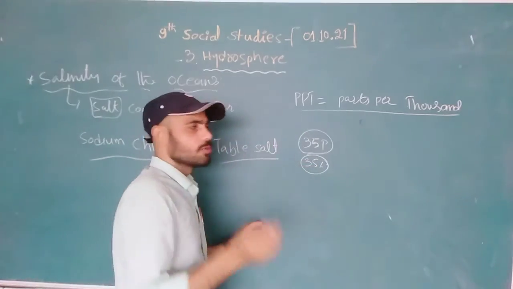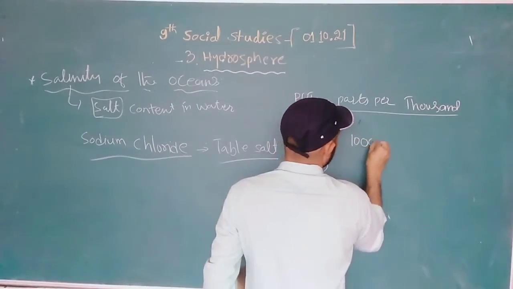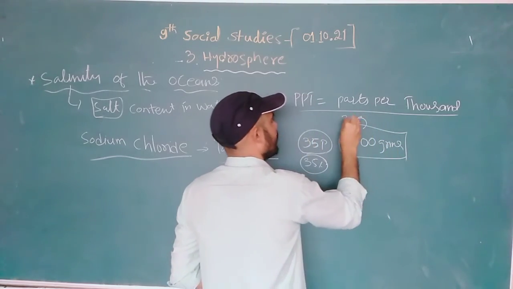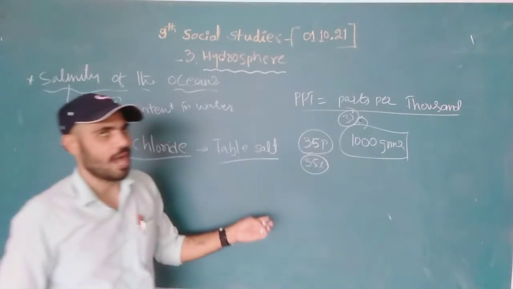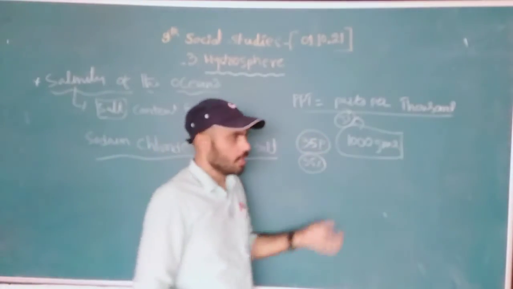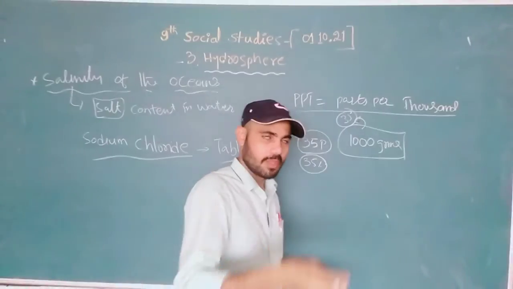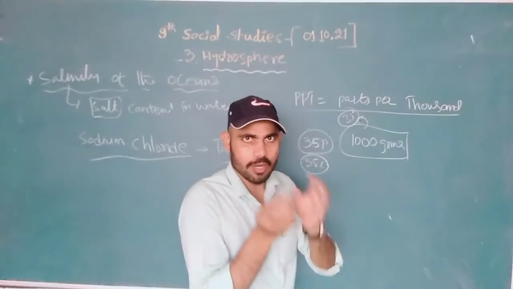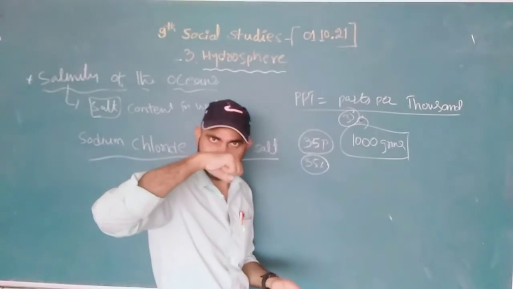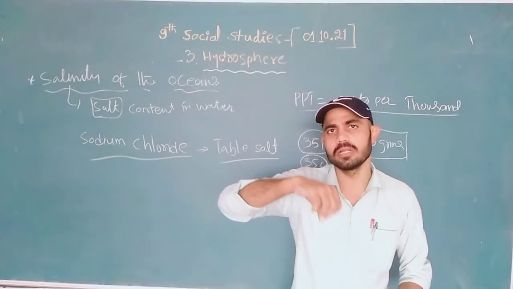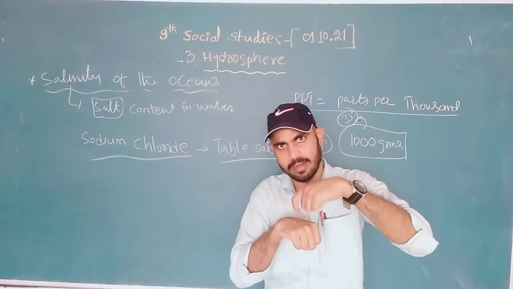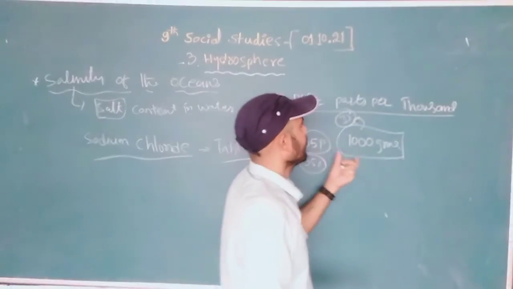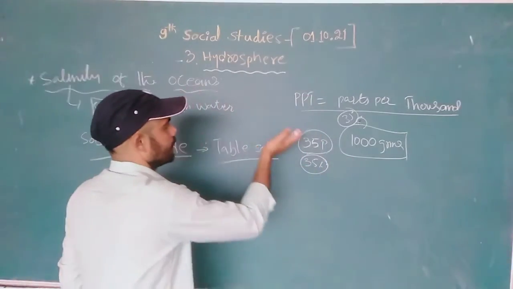We can take 1000 grams of water, and among the 1000 grams of water, 35 grams is the average salinity of the ocean. How much of the water is salt content? When we calculate in this way, that is called the PPT.